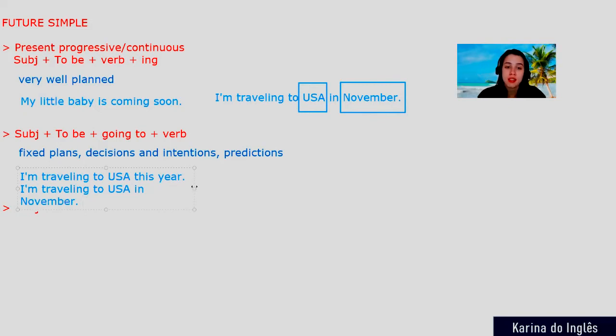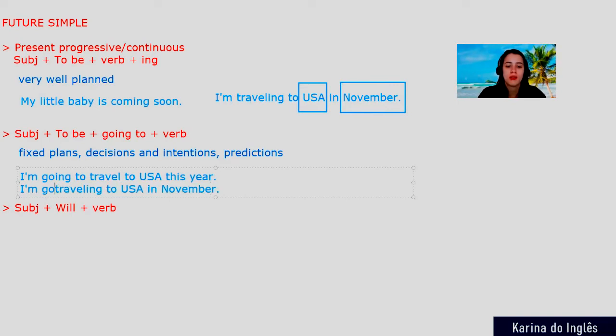You can say this with going to here. So I'm going to travel to USA, and I'm going to travel to USA in November. You can use the two ways. Look, here we have to USA in November. Here we have to USA in November.